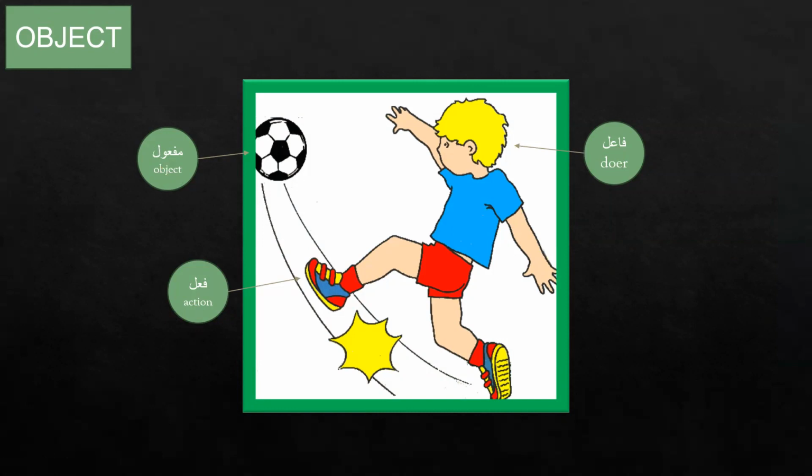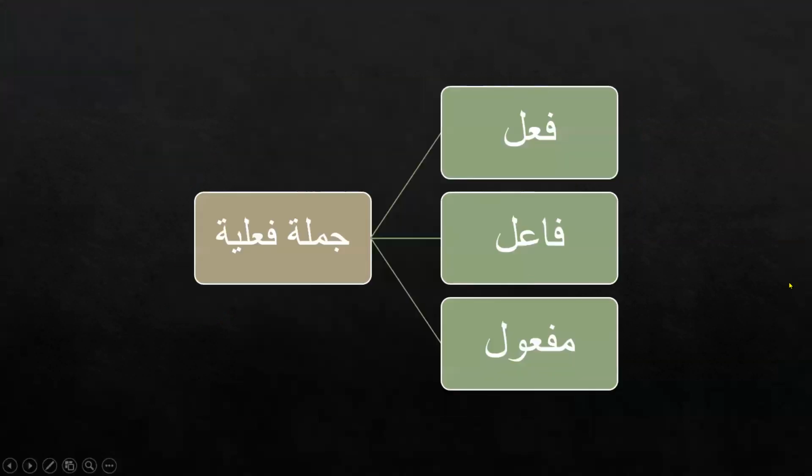I hope this concept of object or maf'ul is clear now, that it is a detail of the sentence, and when we do it in Arabic, this detail will be mansoob. Maf'ul will be mansoob in status. It will be nasab. Alhamdulillah.